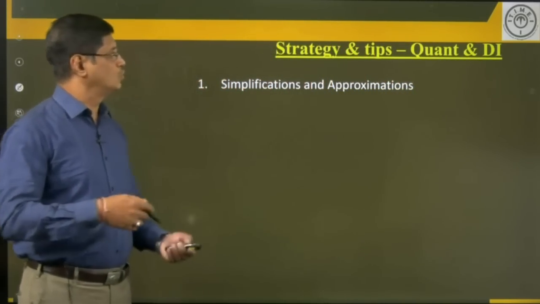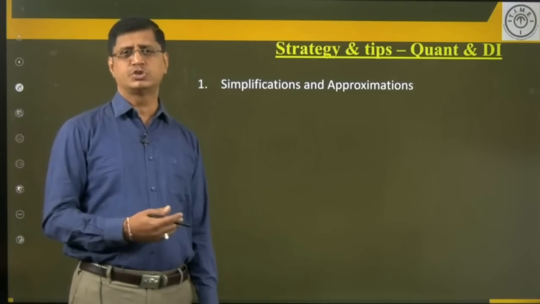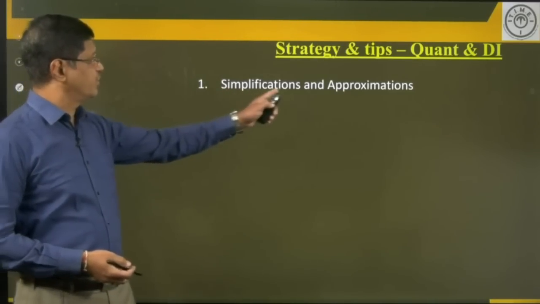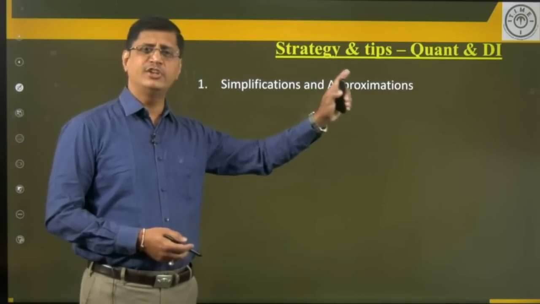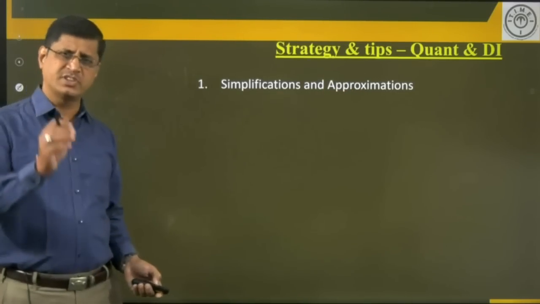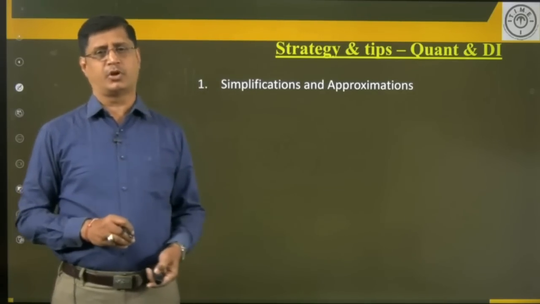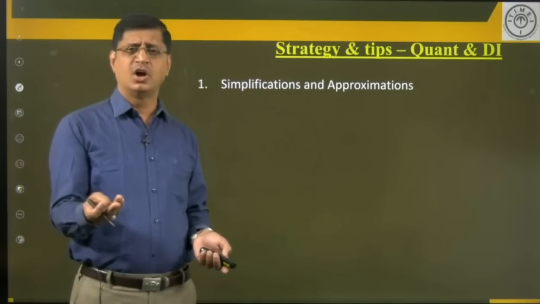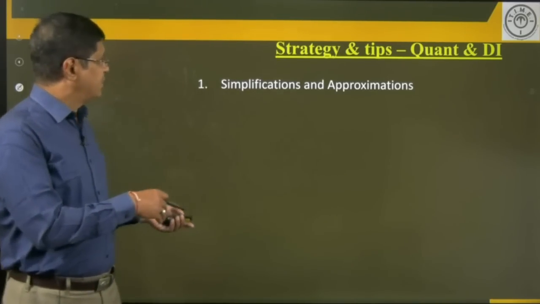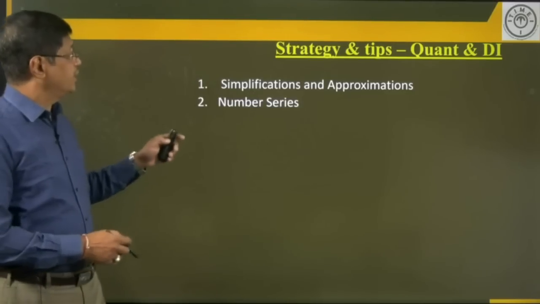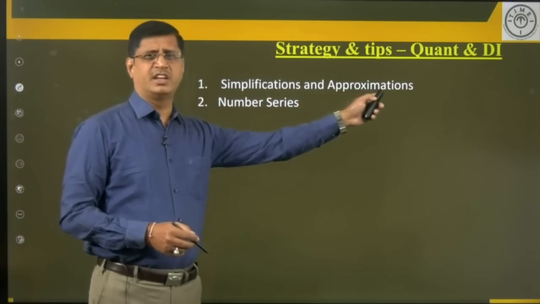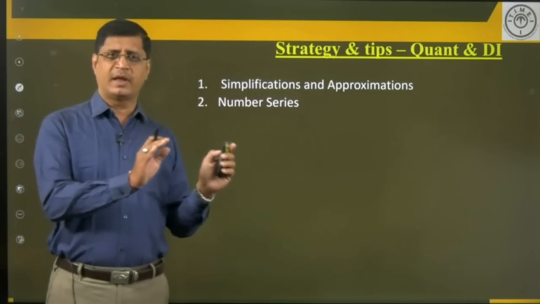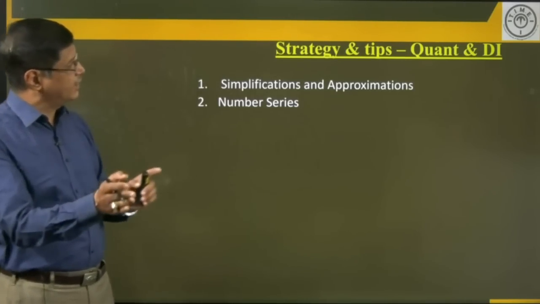My dear students, how to answer the question, what are the areas which give a good score for us to clear the examination? This is one topic which is very simple and easy to handle: simplification, approximation. First, try to answer the questions from simplification, approximation. Very simple and easy questions based on calculations like percentage calculations or using the BODMAS rule. Simple questions, okay? Here you need to find the exact value; here approximate, nearest, closest value we need to find out. Then a number series, you can attempt number series. First, give the priority to the simple equations, simplifications and approximation.